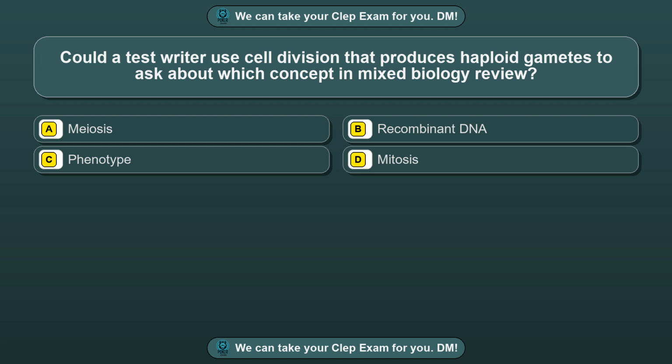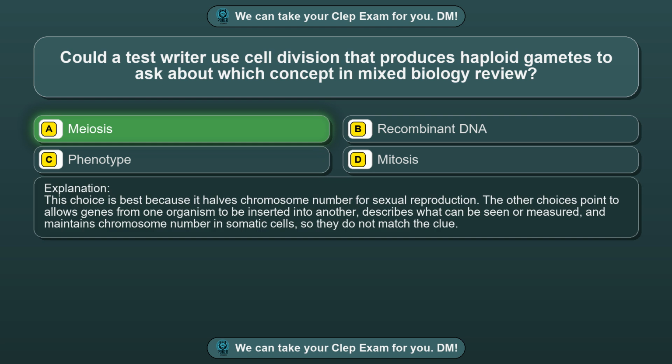Question 83. Could a test writer use cell division that produces haploid gametes to ask about which concept in mixed biology review? Option A, meiosis. Option B, recombinant DNA. Option C, phenotype. Option D, mitosis. The correct answer is option A, meiosis. This choice is best because it halves chromosome number for sexual reproduction. The other choices point to allows genes from one organism to be inserted into another, describes what can be seen or measured, and maintains chromosome number in somatic cells, so they do not match the clue.